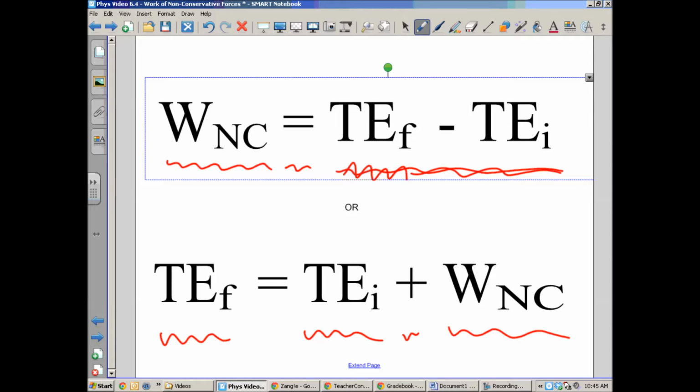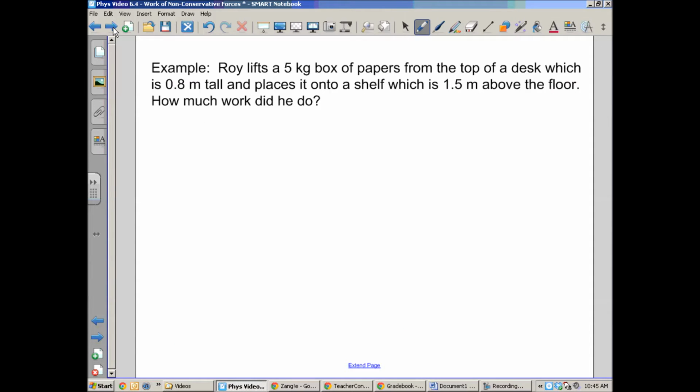So, to better understand that, let's do a real quick example here. In this example, it says Roy lifts a 5-kilogram box of papers, that'd be a big box of papers, from the top of the desk, which is 0.8 meters tall, and places it onto a shelf that's 1.5 meters above the floor. It wants to know how much work he did. So, same as last video, make a drawing. Here's the wall with the desk on it and the shelf. Here's our box of papers that we're interested in. That's our starting point. And then he's going to lift it up to here.